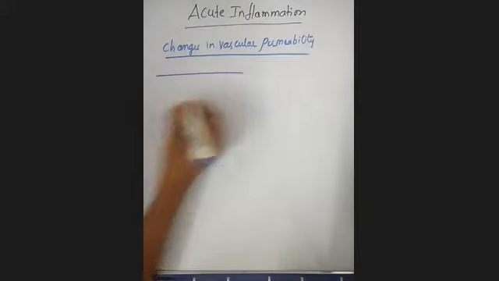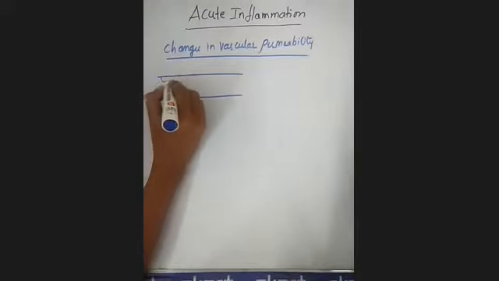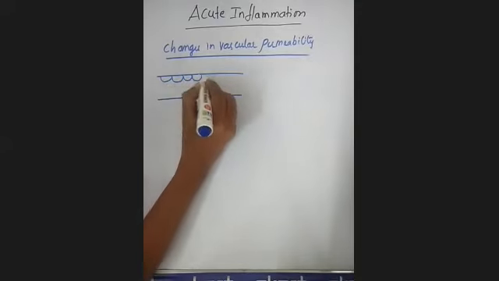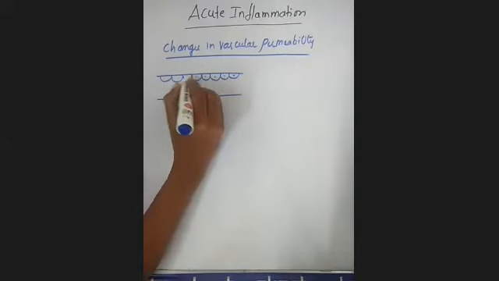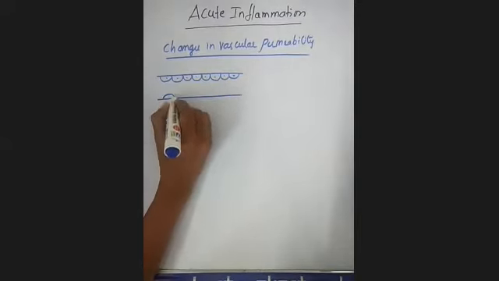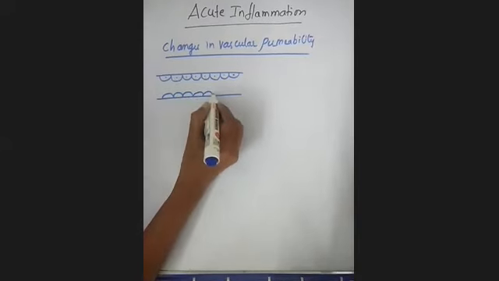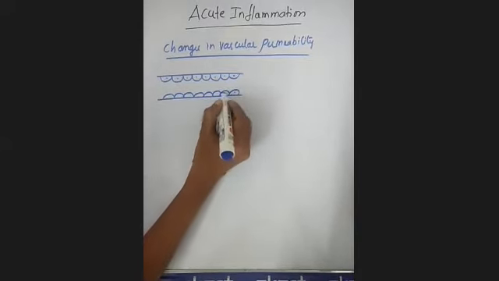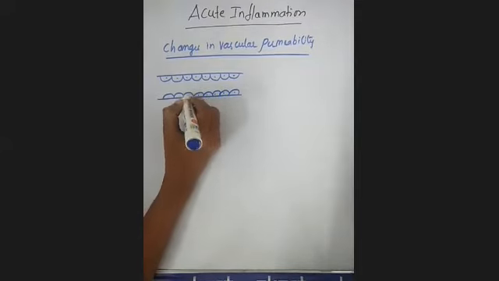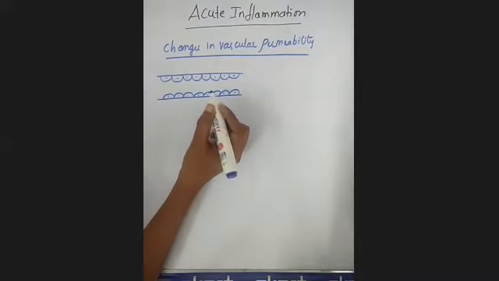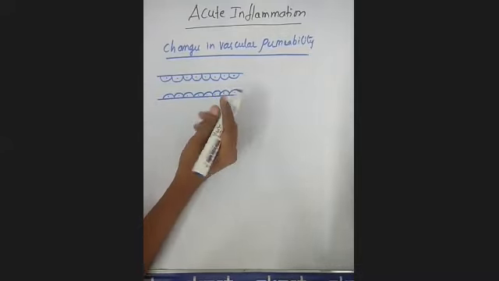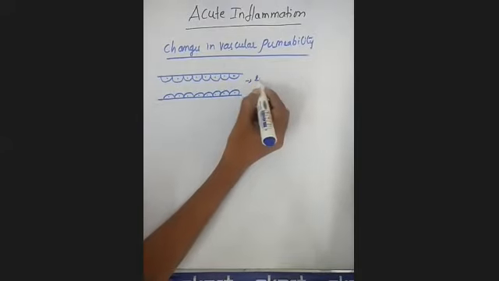Suppose this is a normal blood vessel. Here I told you the lining of the blood vessels has endothelial cells. Clear? Because of these endothelial cells in the lining of the blood vessels, it is non-permeable. That means it doesn't allow any harmful substances or bulk substances inside the blood vessels. But in case of acute inflammation, this non-permeable endothelial layer will become leaky.